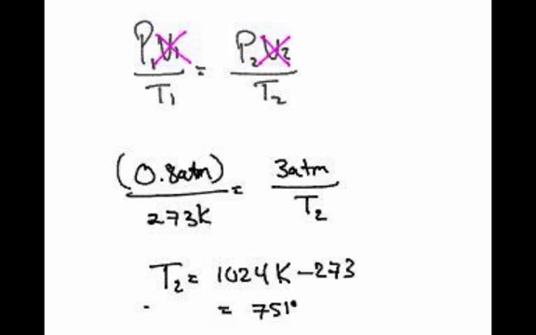751 degrees Celsius. So if that temperature gets anywhere close to 751 Celsius, which is really, really, really hot, run. This thing's going to explode. That's why they tell you not to throw a can of spray paint into a fire. Otherwise it will explode.